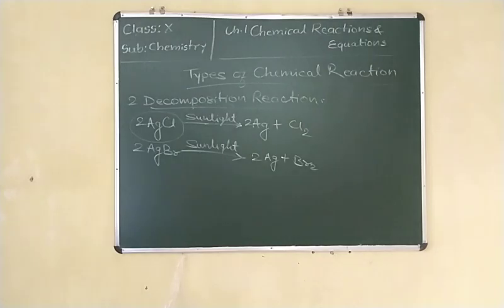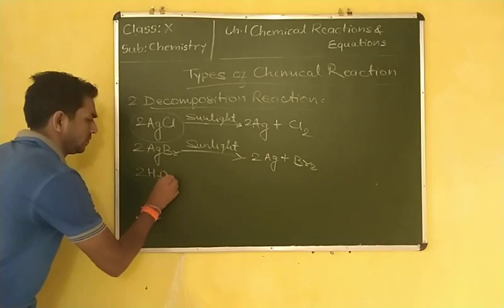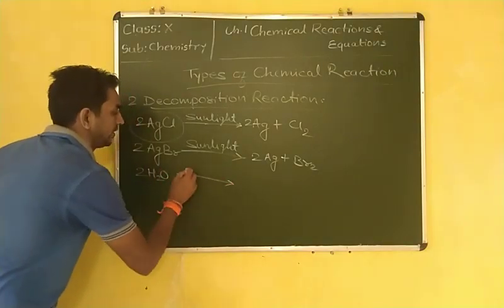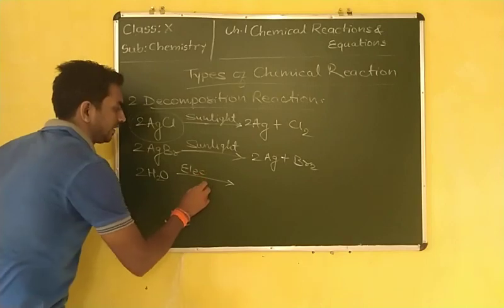The water molecule also can be decomposed in this way: breaking down of water molecule, 2H2O, in the presence of electricity. This is electrical decomposition.